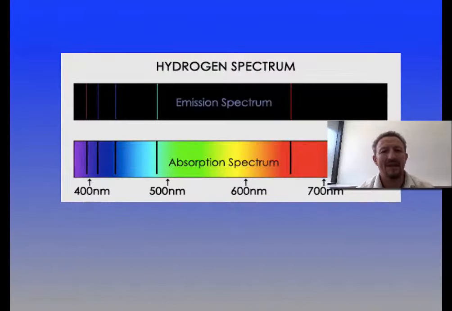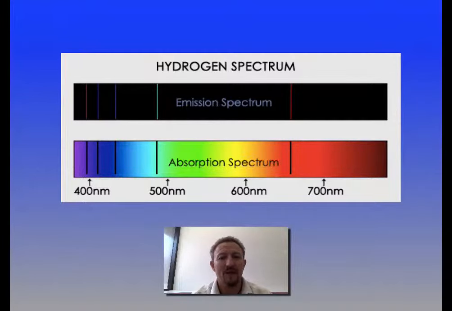So if you look at the diagram that we've got here, we've got a hydrogen spectrum where we've got an emission spectrum which is generated on the top. You see your black background, and what's happening is it's dropping back to its normal ground state, and as a result that's giving off light of a specific frequency. And then we've got absorption spectrum below, and you can see the black lines which are generated in our colored spectrum because it's taking in that energy. What you'll notice is both of the patterns, both of the bands are produced in exactly the same space.